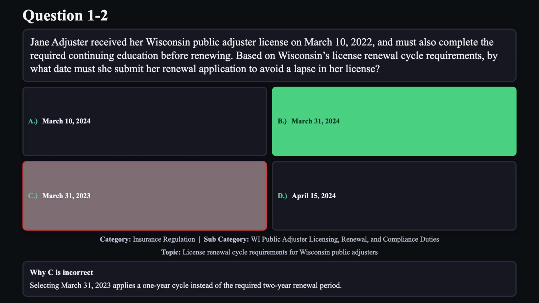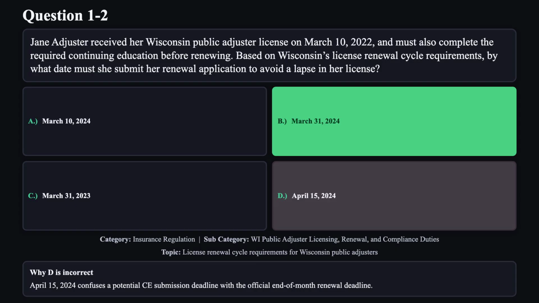Reason C is not correct. Selecting March 31, 2023 applies a 1-year cycle instead of the required 2-year renewal period. Reason D is not correct. April 15, 2024 confuses a potential CE submission deadline with the official end-of-month renewal deadline.